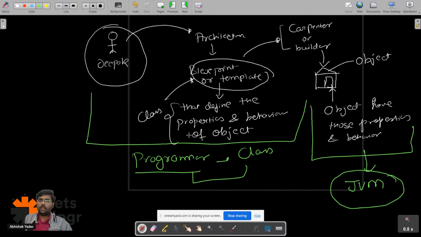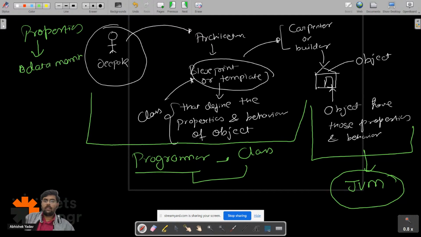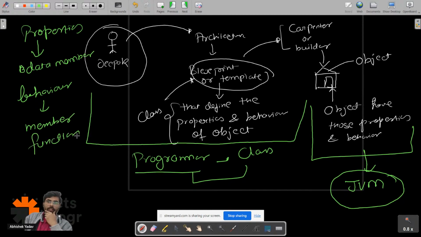The second point is, in Java, these properties are called, okay, like Deepak has already given the answer, that is data member. Okay, data member. And this behavior is called what? Member function. Okay, member function. Please write in the chat if it is clear till this point.